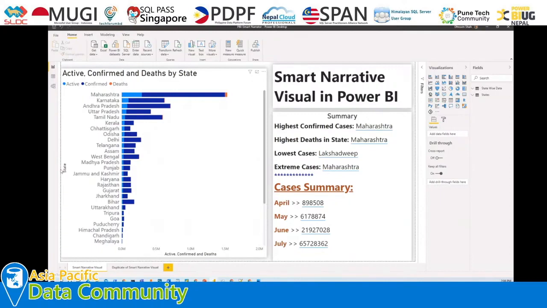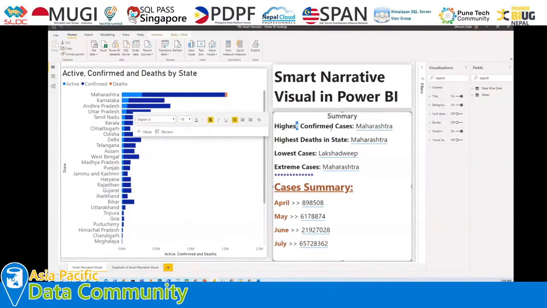Let's say I want to present this report to the end client, but for that I want to make some narration: which particular state has the highest confirmed cases, or which one has the highest deaths, and which state has the lowest cases, or which one has the extreme cases.